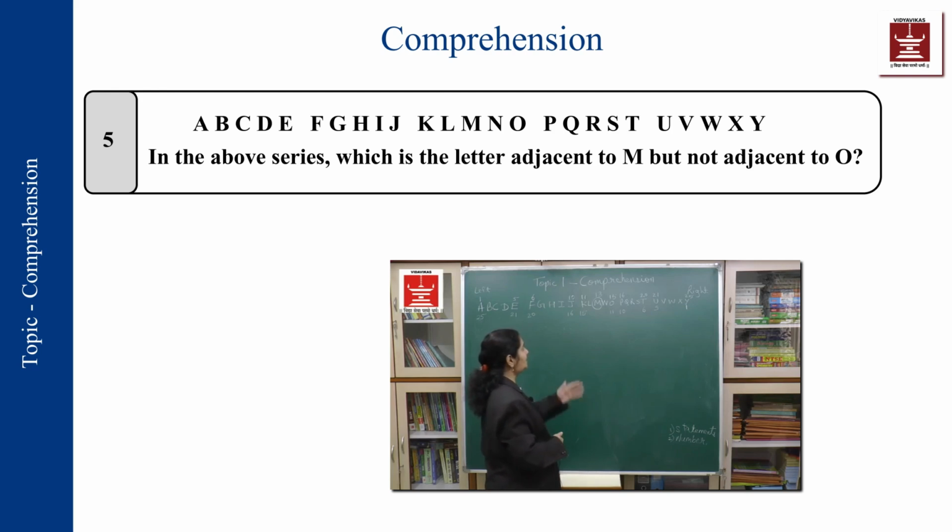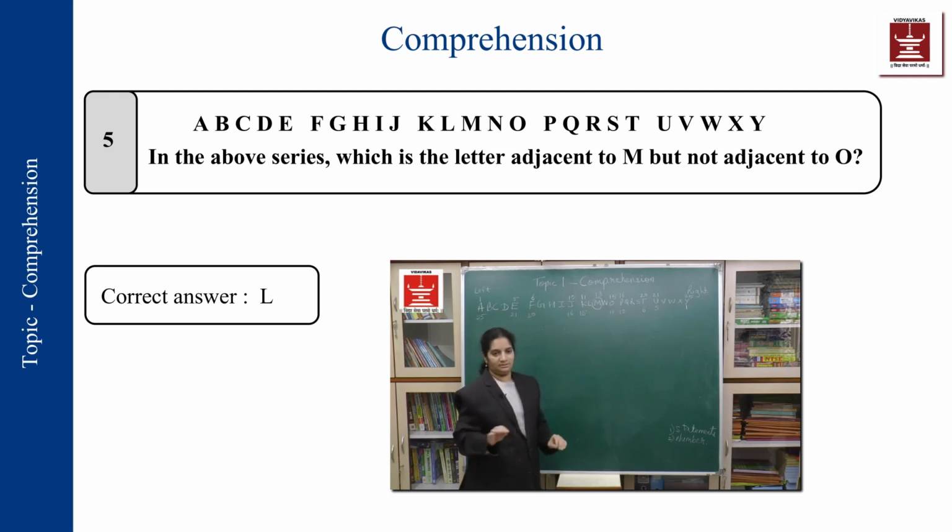So the question is, which is the letter adjacent to M, next to M? Next to M, you'll have 2 letters. One is L and the other is N. Have they asked you both the letters? No. The second condition says the letter should not be next to or adjacent to O. So which is next to M but not next to O? That is L. So simple.